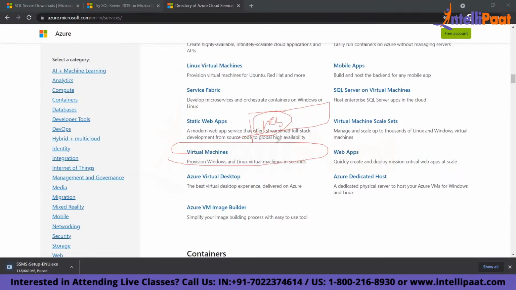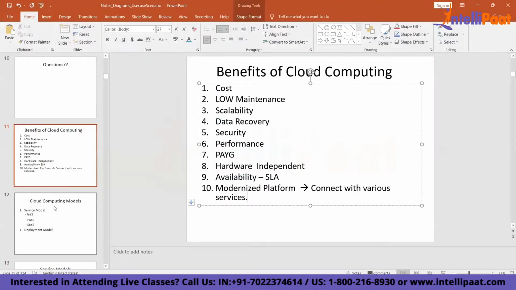You need to provision the VM in Azure, correct? You need to install IIS, correct? You need to develop the code and deploy that code, correct? So how are you going to deploy to Azure, and how will you connect? That is called deployment model. I'll give you a quick example.